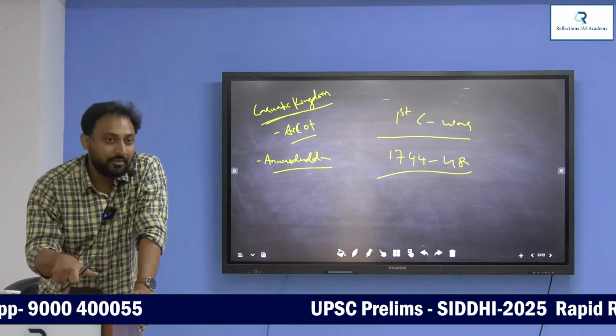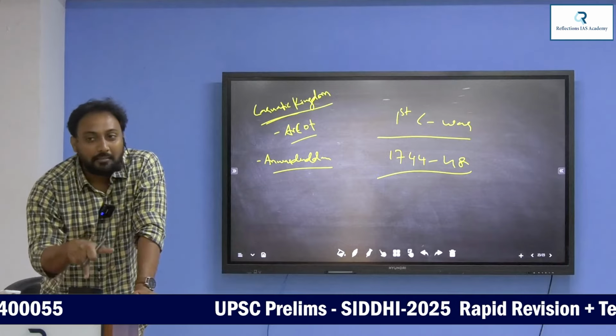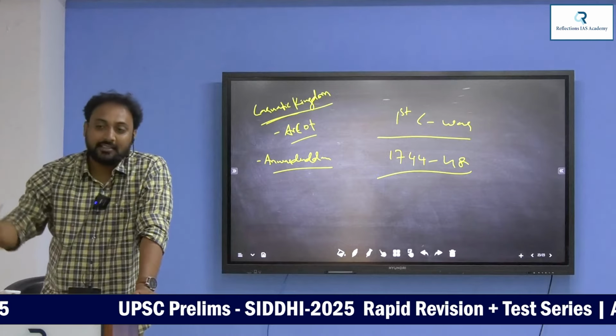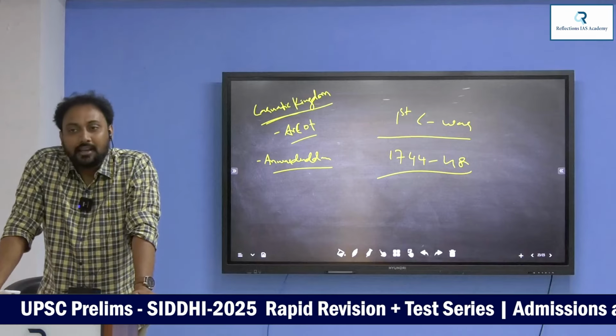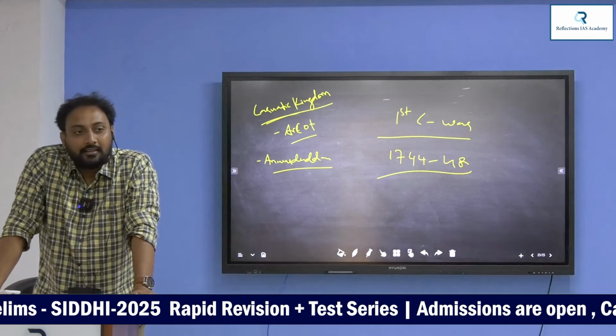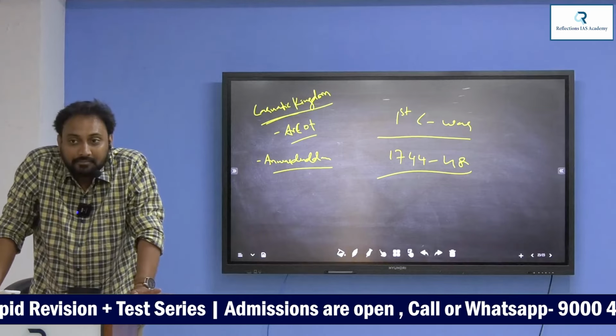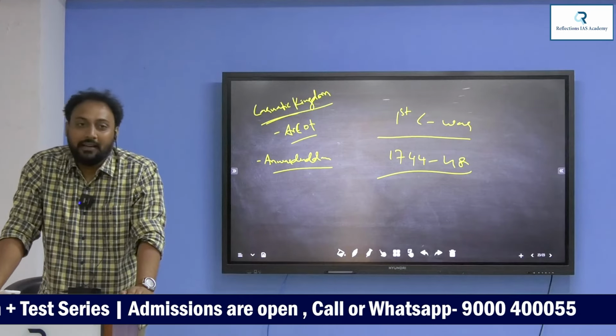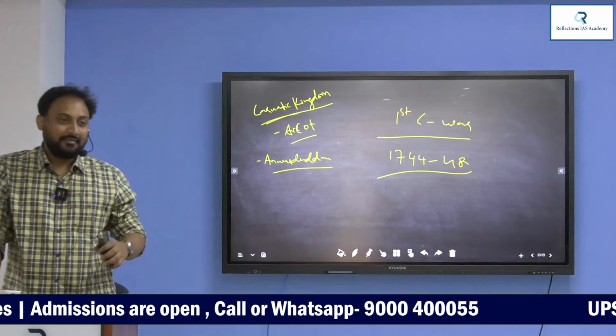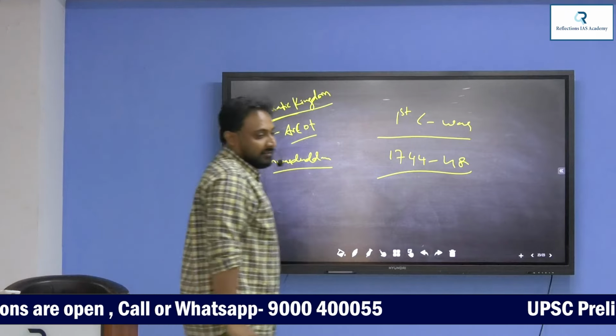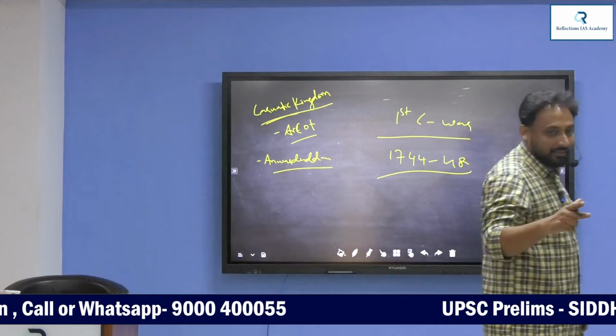Within the first Carnatic War, there is a battle called the Battle of Santhome, 1746, near Chennai. The Battle of Santhome is between whom? Anwaruddin and Dupleix. Dupleix defeated Anwaruddin. What was the army of Dupleix? I told you, 1200.